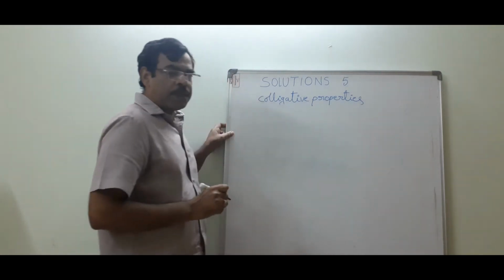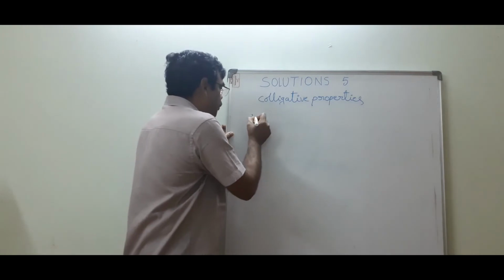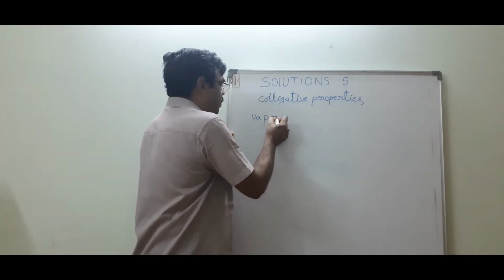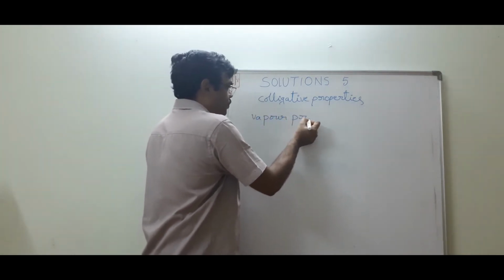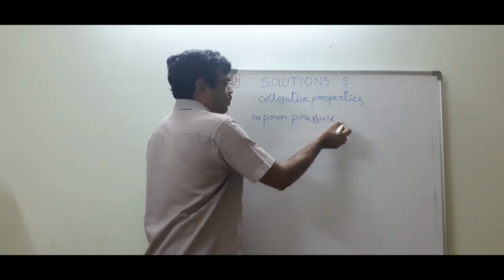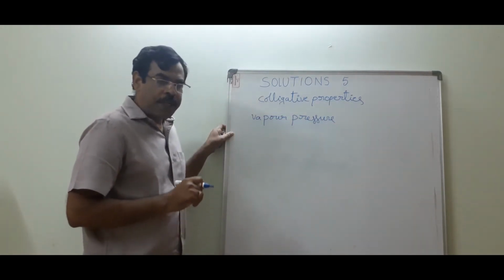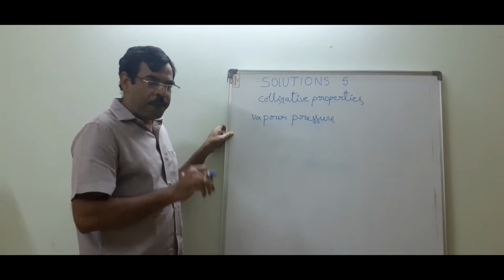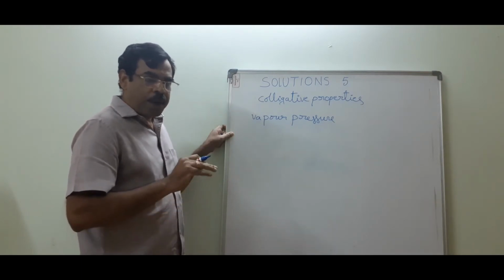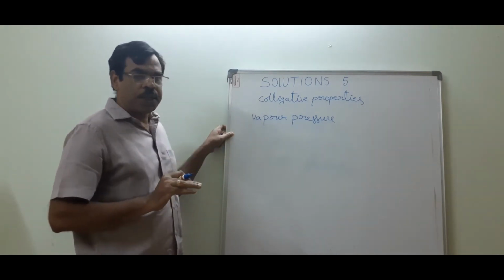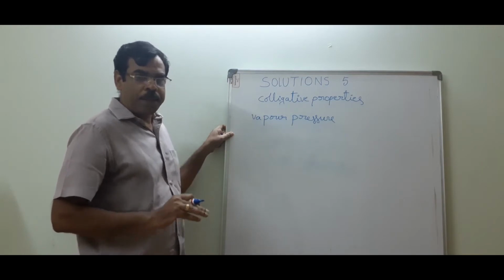First we know vapor pressure. The pressure exerted by the vapors on the surface of the solution is called vapor pressure.